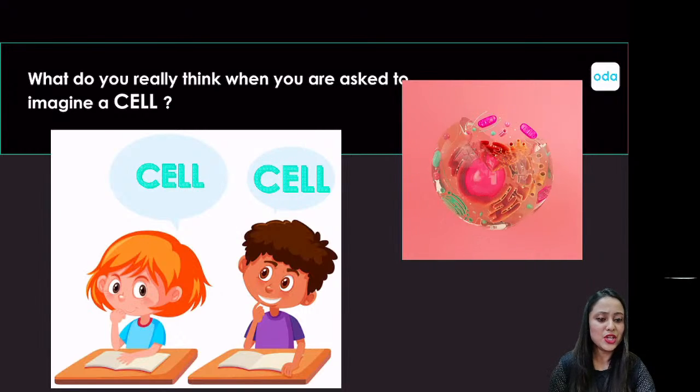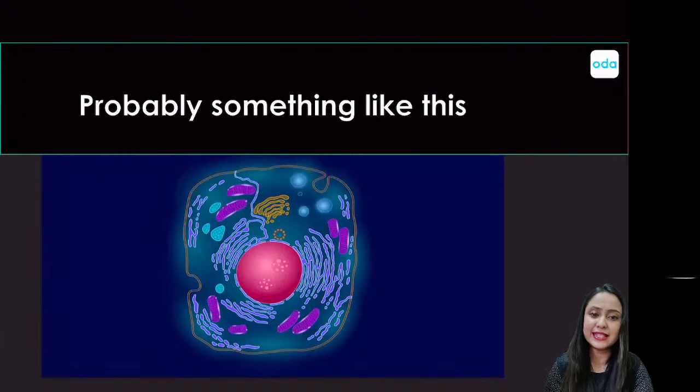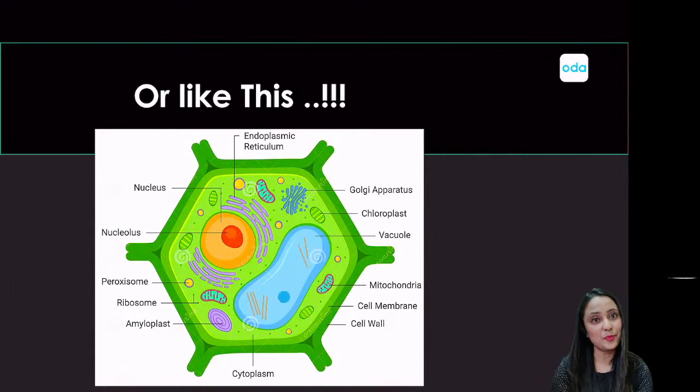In your mind you are probably thinking of something with a distinct structure, concrete boundaries and beautiful internal organelles. And if you are not thinking like this, then you are thinking something like this. Let's talk about the possibilities of what you are probably thinking.